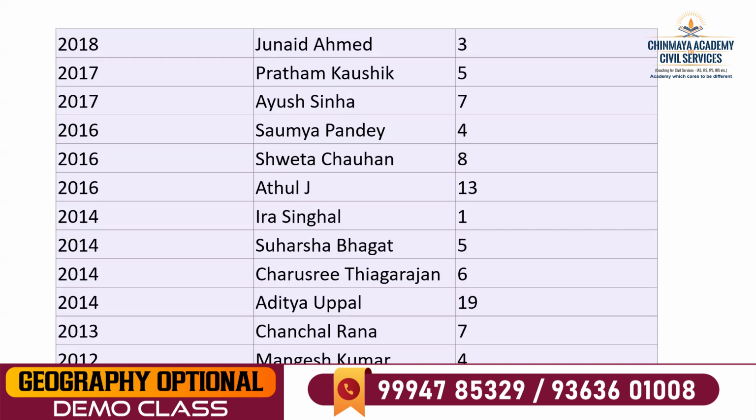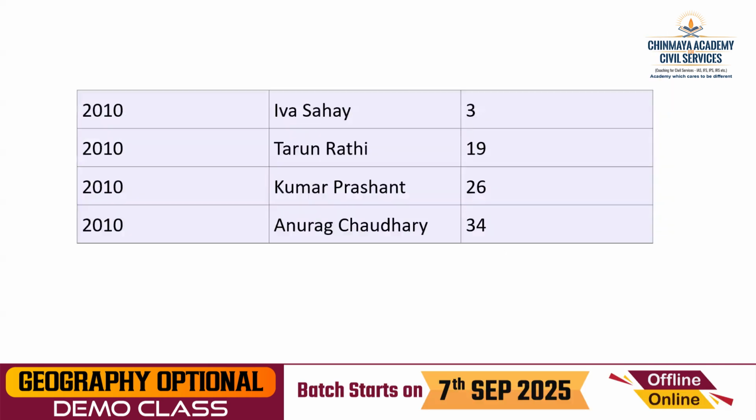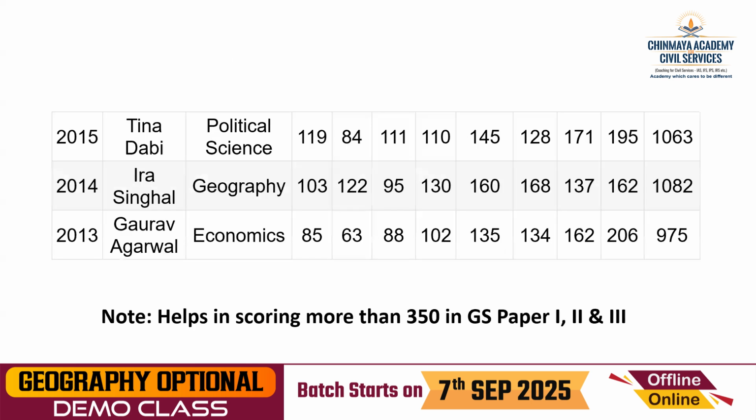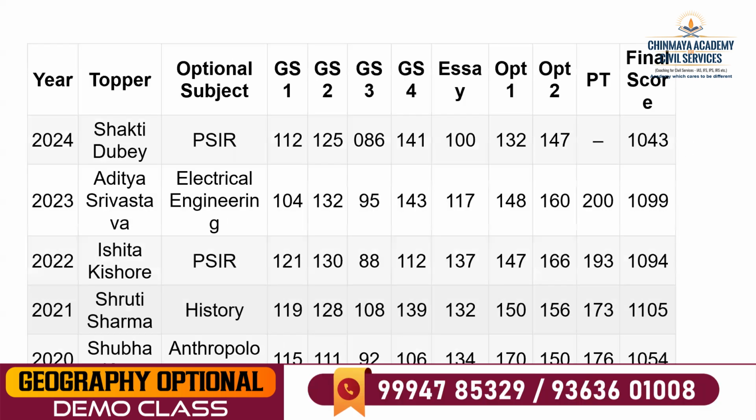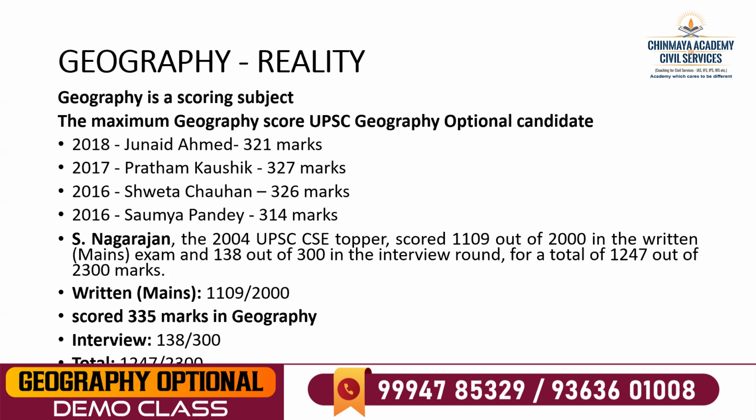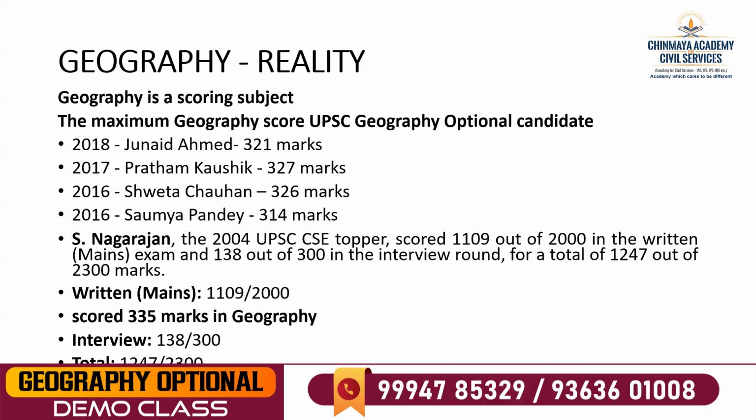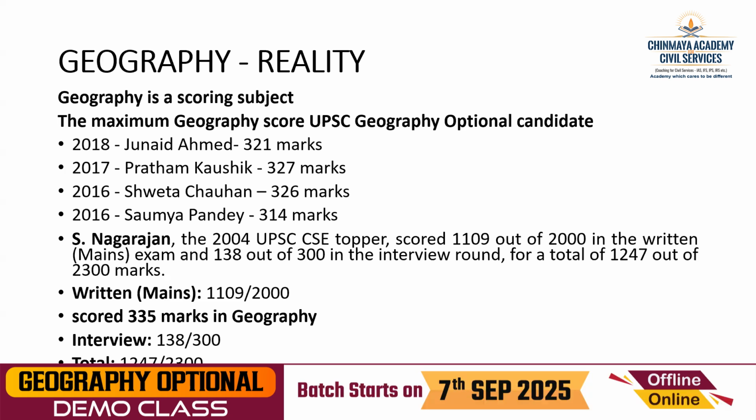Okay, I told the already joined students in class that in 2005, Mr. Nagarajan, Tamil Nadu topper, I told in the class, correct? One of his optionals was geography. What was his score? 335. What was his interview mark? 138. I told in the class, 300.